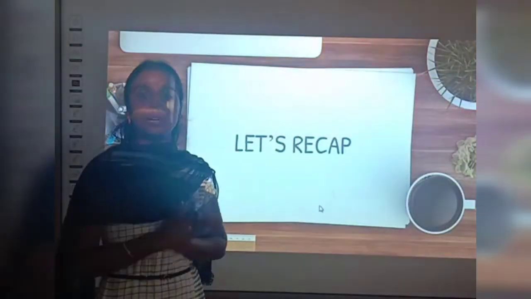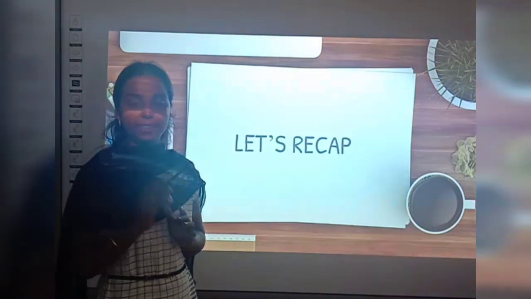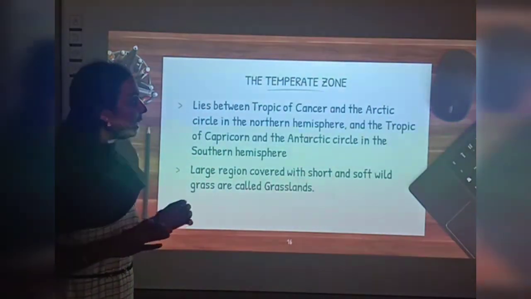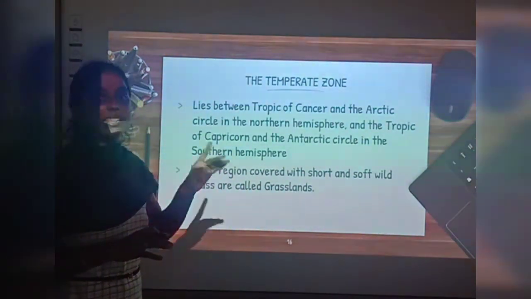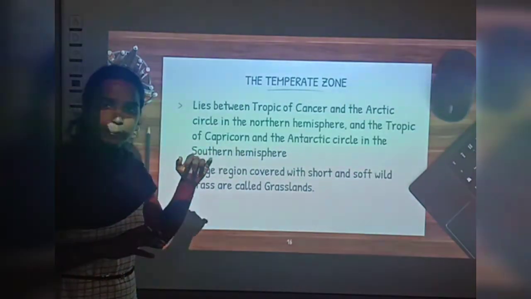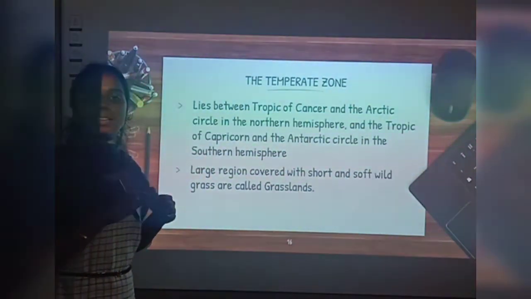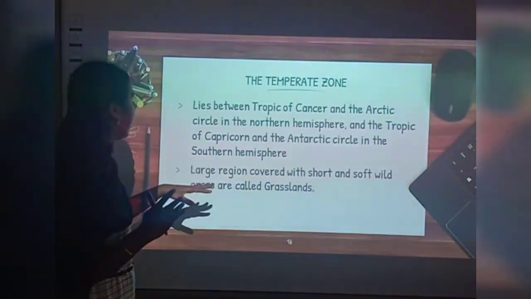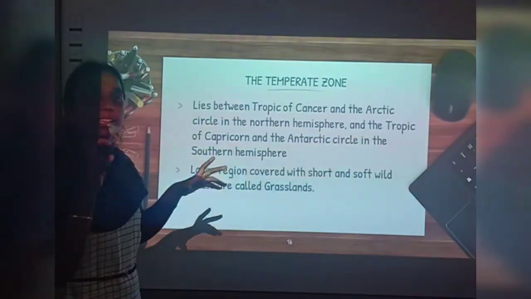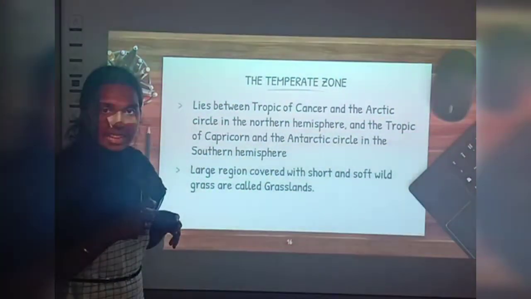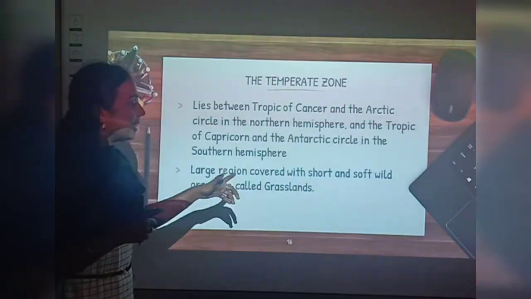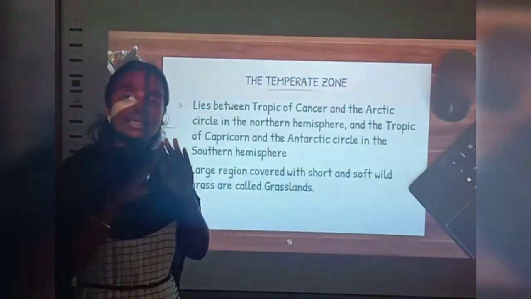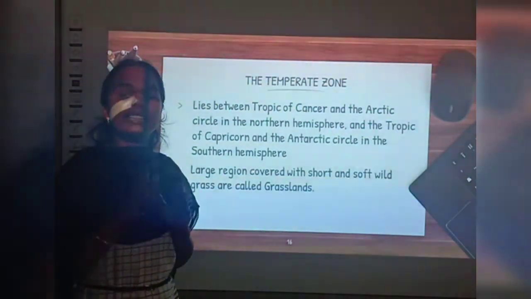So now let us recall the things we have learned about the temperate zone and the frigid zone. What is the temperate zone? Where is it located? It lies between the Tropic of Cancer and the Arctic Circle in the northern hemisphere, and in the southern hemisphere it is located between the Tropic of Capricorn and the Antarctic Circle, right? And the main feature we can see in this temperate zone is grasslands, right? What are grasslands? A large region covered with short and soft wild grass, right?